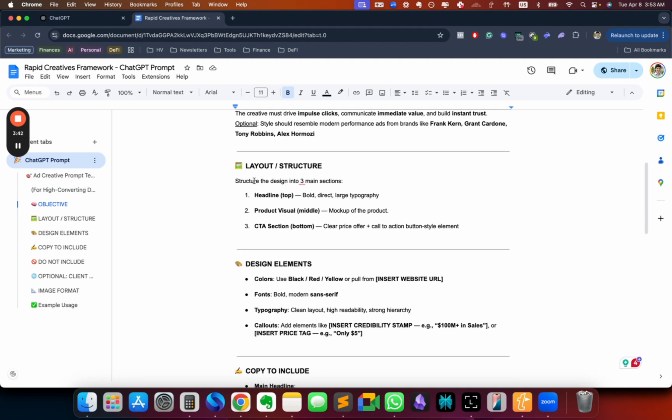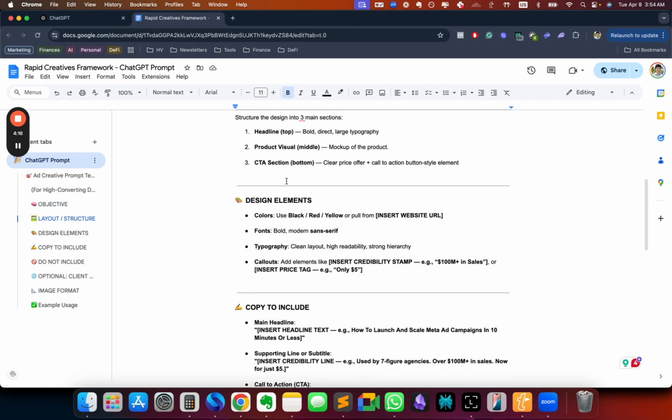Right? Okay, and here's where we're going to the actual layout of the ad. So layout structure: design into three main sections: headline, product visual, and CTA. Now again, product visual, I'm going to dive into that in a second, but these are the three elements of every converting ad. Benefit-based headline, picture of the thing, as I've been saying, right? Picture of the thing, and then the CTA with a clear price offer. Now, if this is a free offer, you can put free, right? So it doesn't have to have a price. But if you do have a price, it's important to state it on the ad itself, okay?